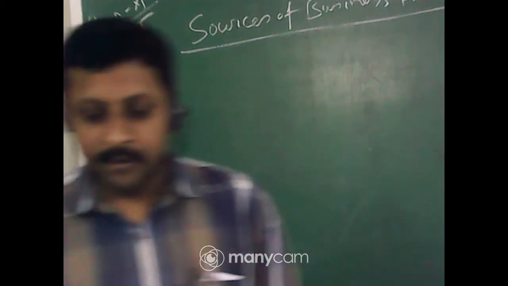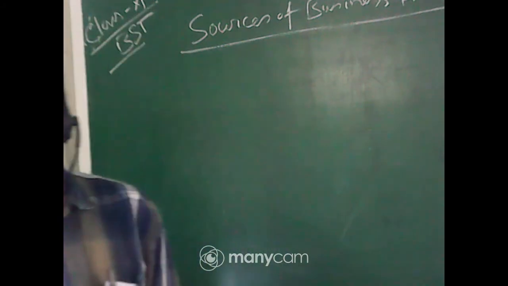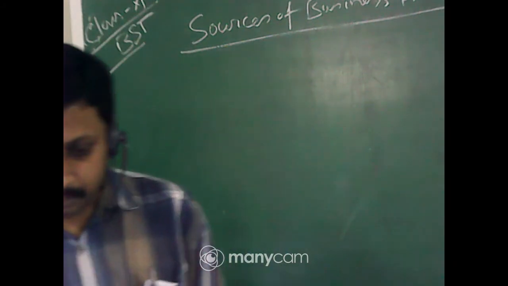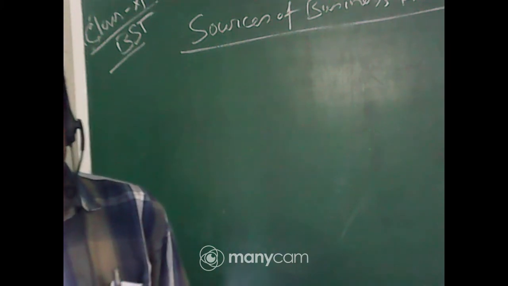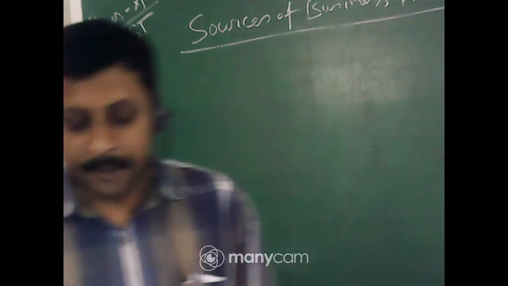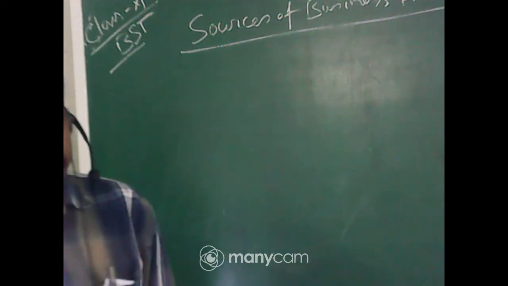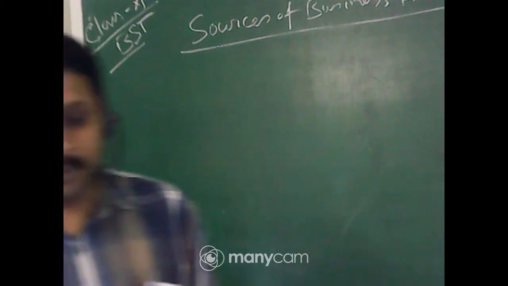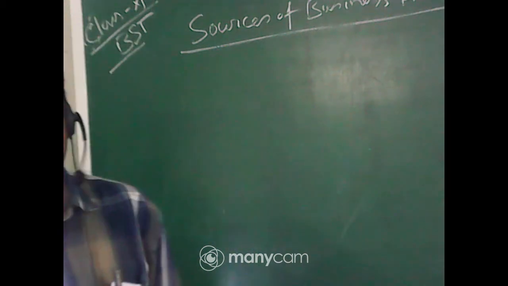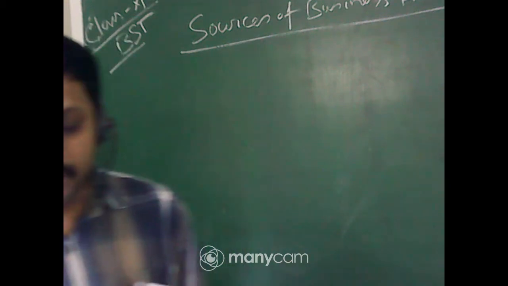So first, in case of proprietorship business, the proprietor actually invests capital in his own business. So we make a journal entry for that: cash account or bank account debit to capital. In partnership business, partners actually contribute the capital, but in case of company there is a concept of share.